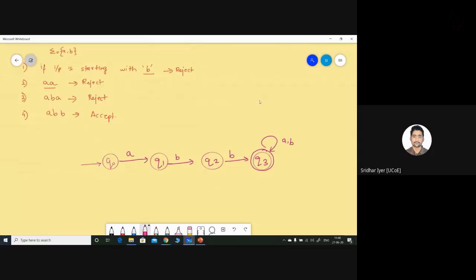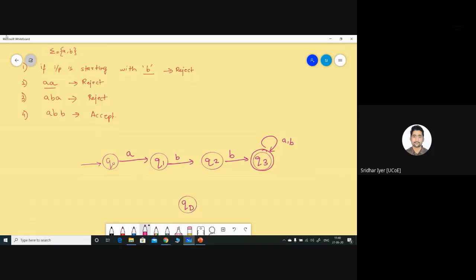We also know that if we are not having inputs starting with ABB, we have to reject those. So I can have a dead state over here, which I could call QD. QD stands for Q dead state. So this is an ideal situation where you have inputs A, B, B, and after that, whatever be the inputs, you have to accept and trap them in the state Q3.